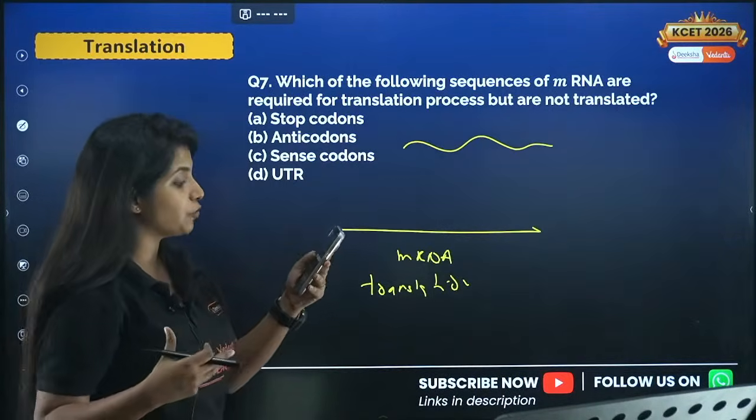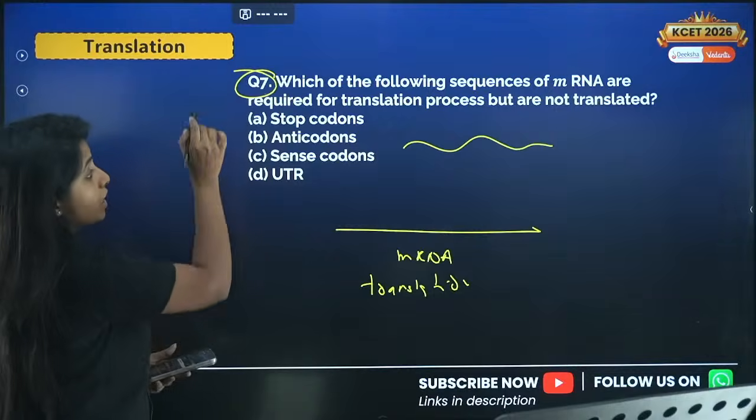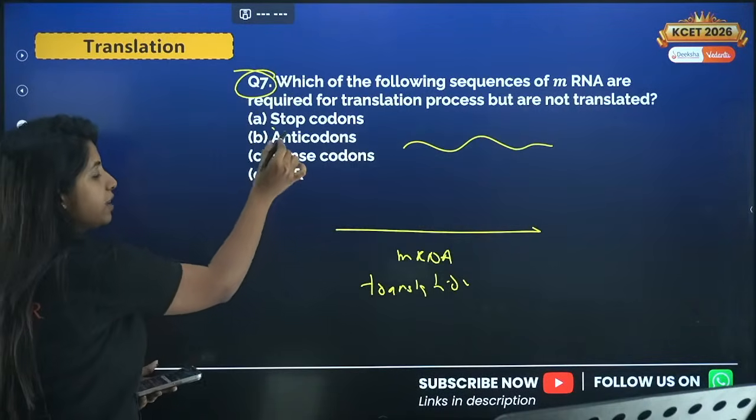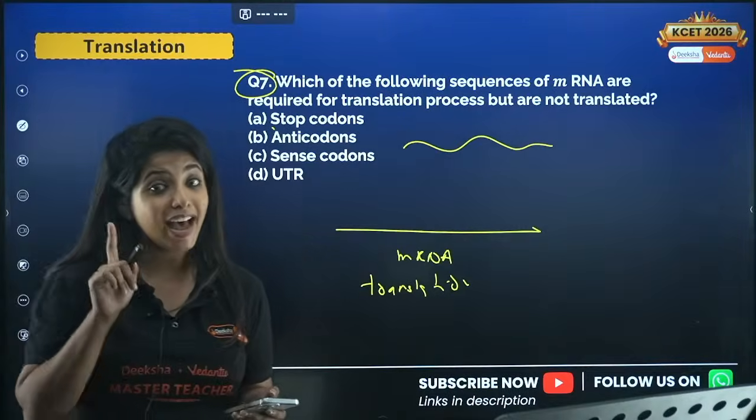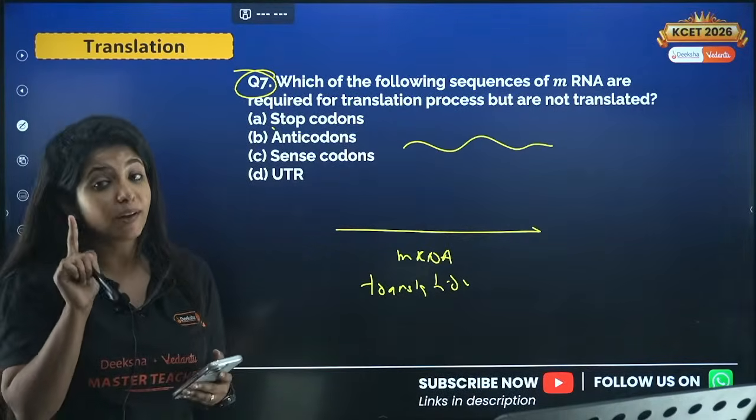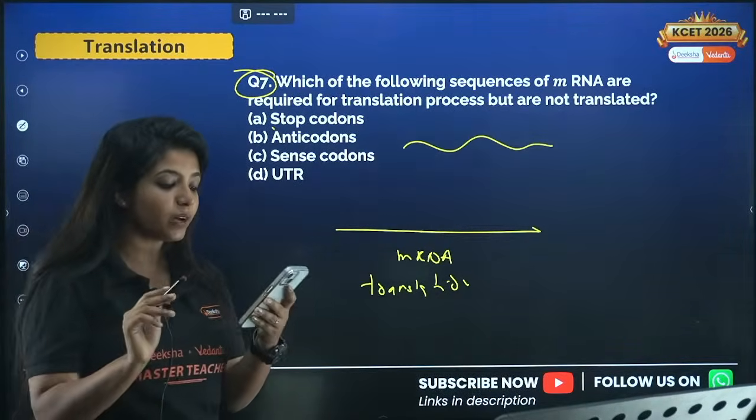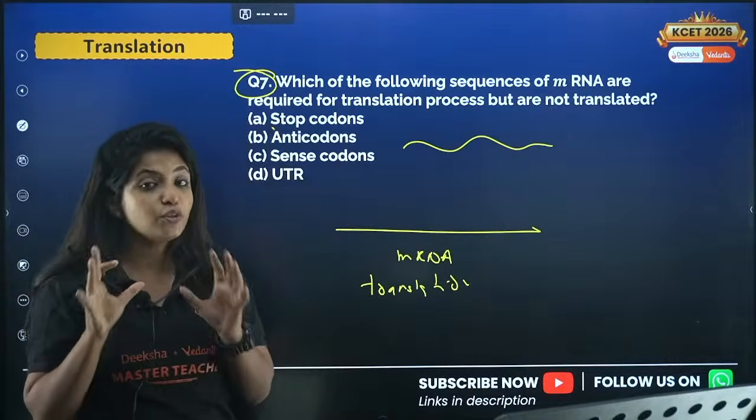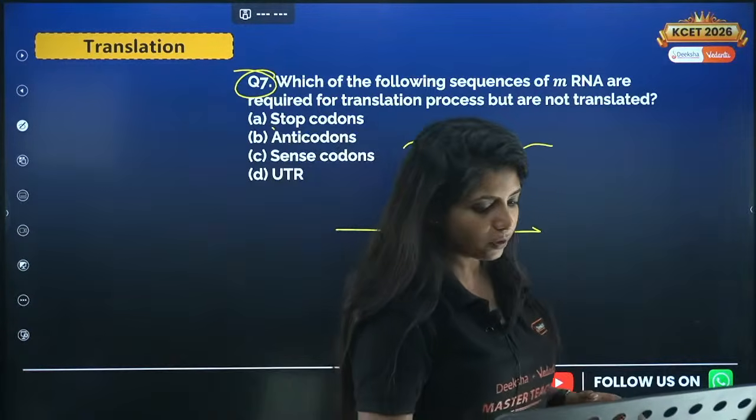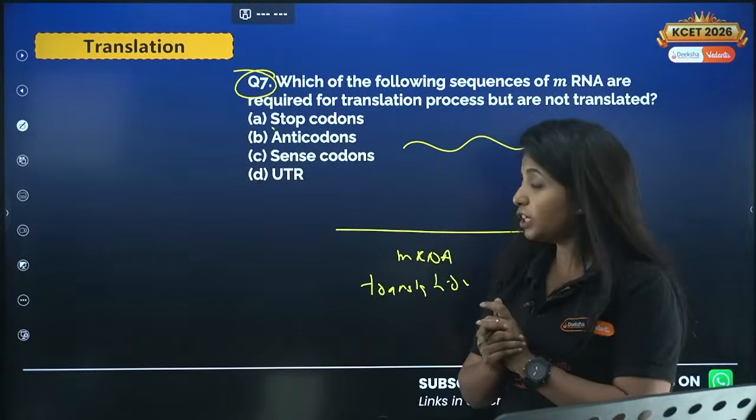Any guesses what is the answer for this question? This is the 7th question. Stop codons, anticodons, sense codons, UTR. What is the answer for this question? And over here it is asked, it is very much important for the translation process. Anyone who is watching this video, do you know the answer? I will not tell the answer until you try it by yourself. Come on. Super important question.